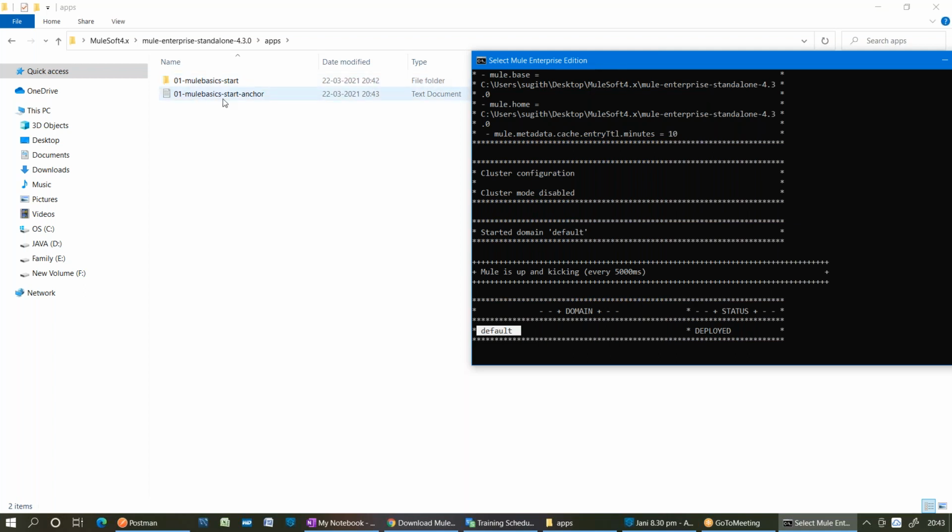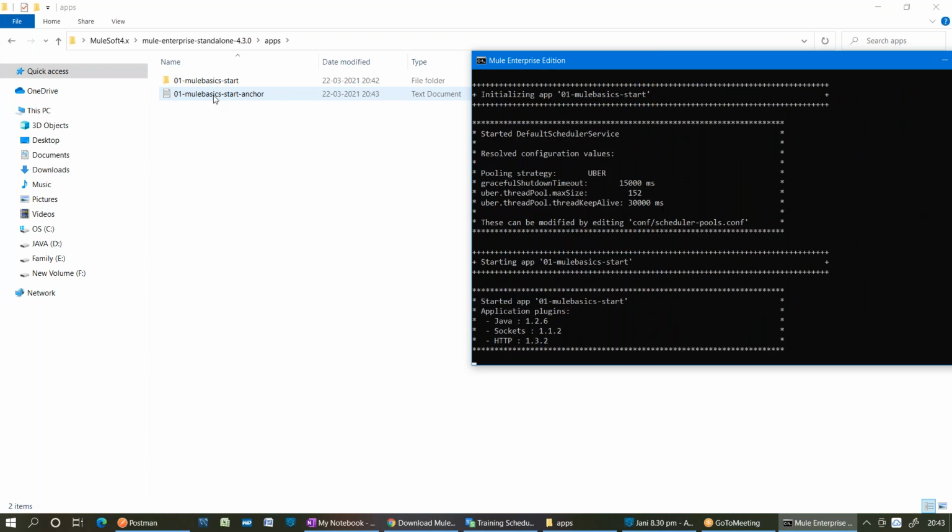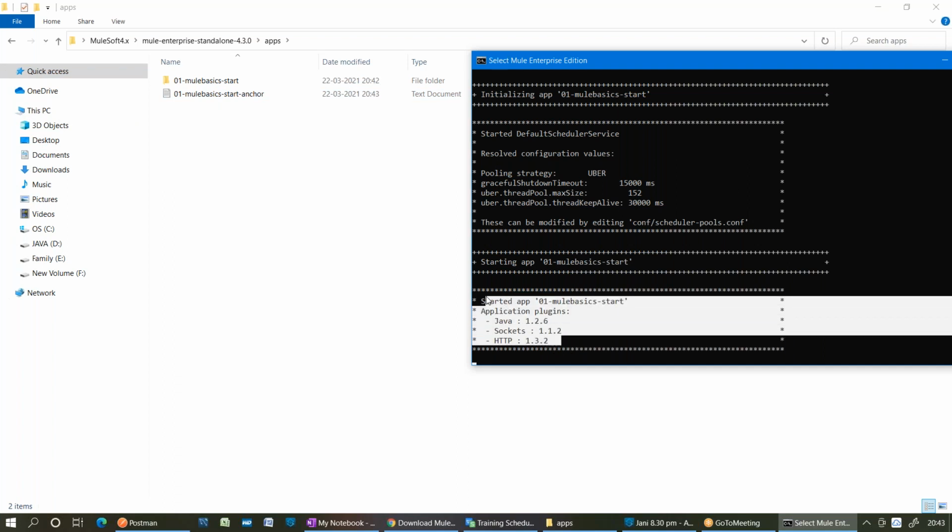How can you tell whether the application is deployed successfully or not? Based on what can you tell? Seeing the logs. You can see that in the logs, right? Yeah, based on the logs you can tell.